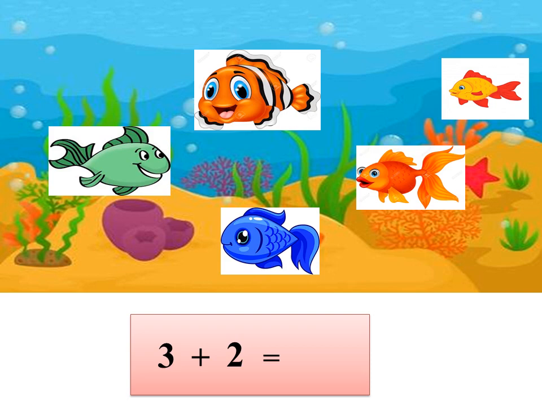How do we have to add? We have to count it as forward counting. Now 3 in the mind, 2 in the fingers. Start counting forward, dear. After 3, 4, 5. So how many fishes are there in all? There are 5 fishes in the aquarium.